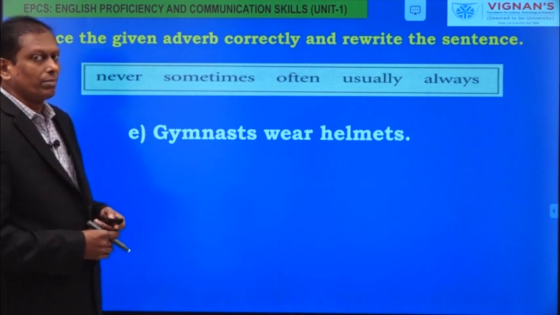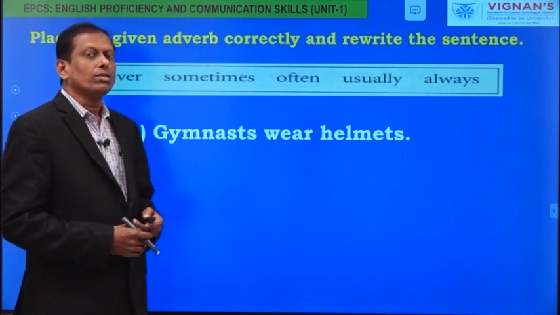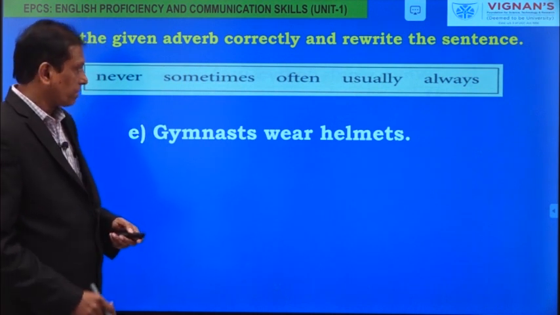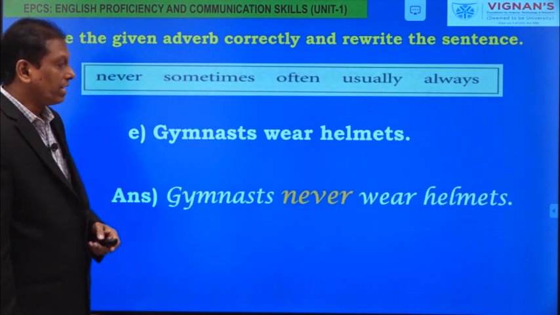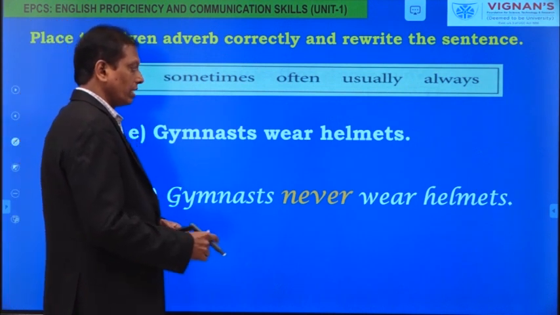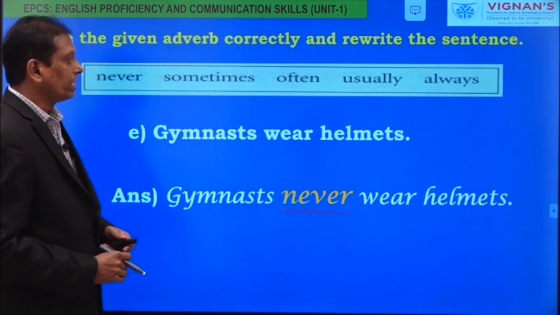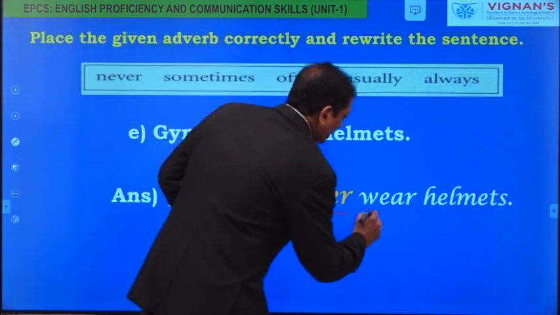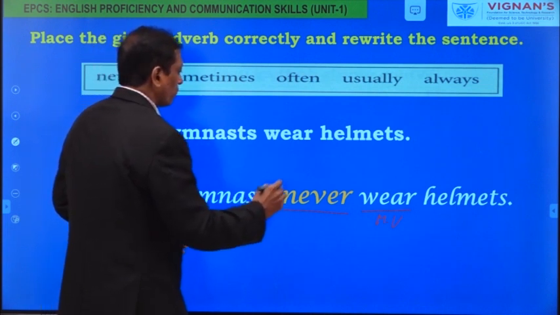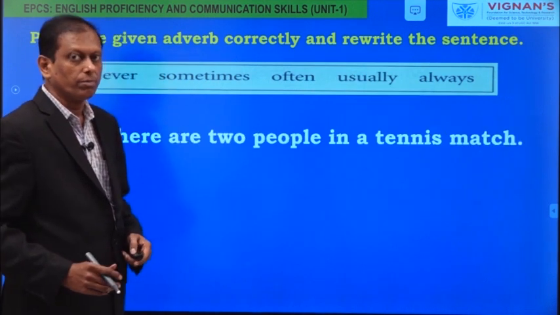Gymnasts wear helmets. Do they wear helmets? And how frequently? Now check. Gymnasts never wear helmets, where they are showing their individual skill, that helmets they do not wear, and that's why it is used. And here the placement is, where is the main verb? Gymnasts never wear helmets. It is placed before the main verb.